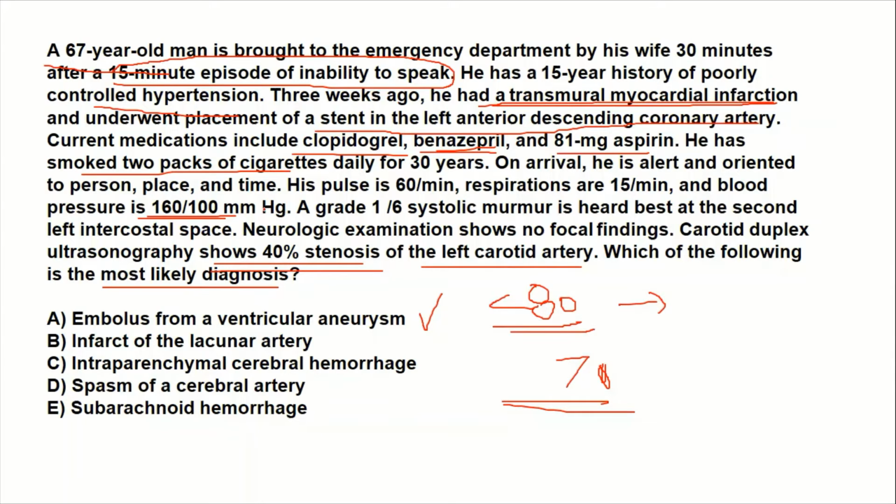And it is going to result in stroke rather than transient ischemic attack. So this is a very unlikely diagnosis or etiology in this case. And furthermore, infarct of the lacunar artery is because of the lipohyalinosis of the lacunar arteries, not because of the emboli, right?